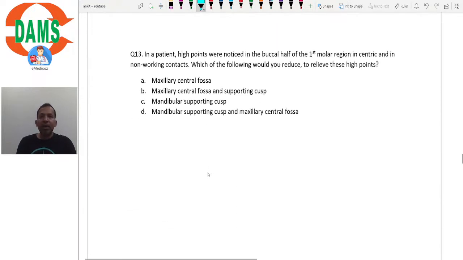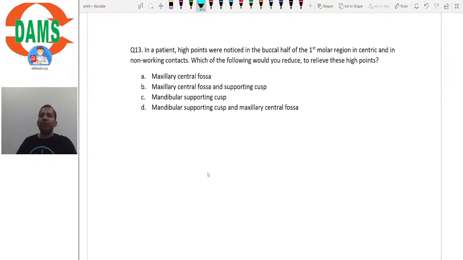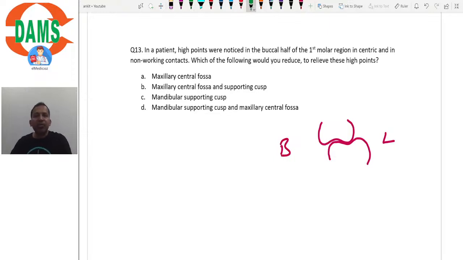In a patient, high points were noticed in the buccal half of the first molar region. So let's say this is the first molar. So this is the lingual side, this is the buccal side. Now where is the interference noted? So high points were noticed in the buccal half of the first molar region in centric. So in centric, in the buccal half, an interference was noted.